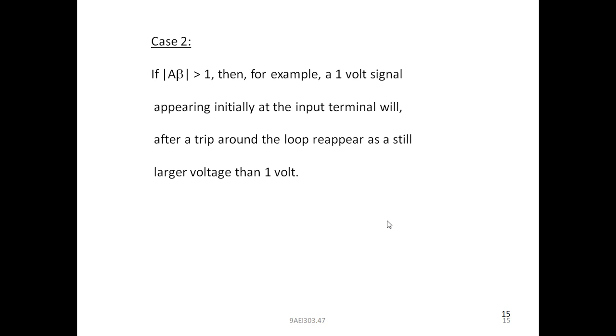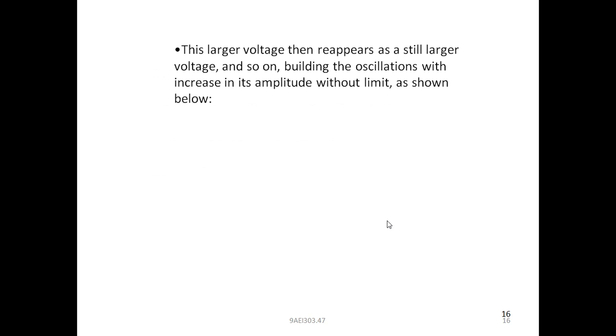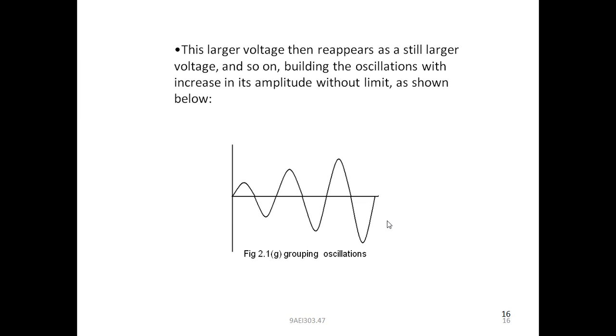Case 2. If the product of A beta is greater than 1, what will happen? Let us see. In this case, for example, a 1 volt signal appearing initially at the input terminal, after a trip around the loop reappears as a still larger voltage than 1 volt. This larger voltage then reappears as a still larger voltage and so on, building the oscillations with increase in amplitude without limit as shown below.